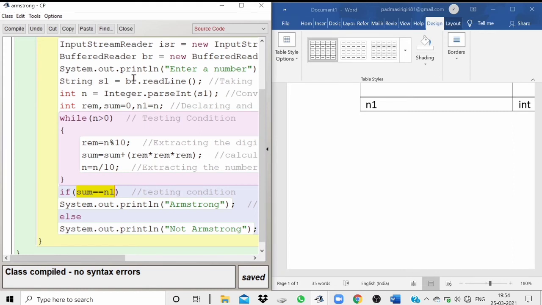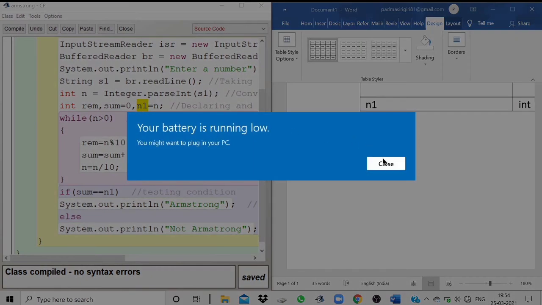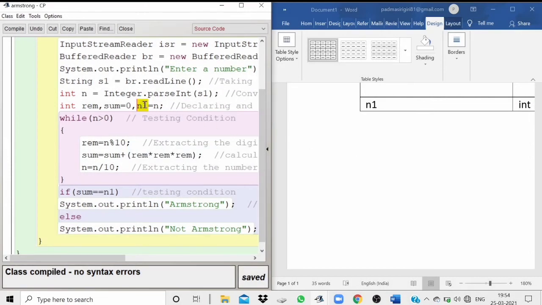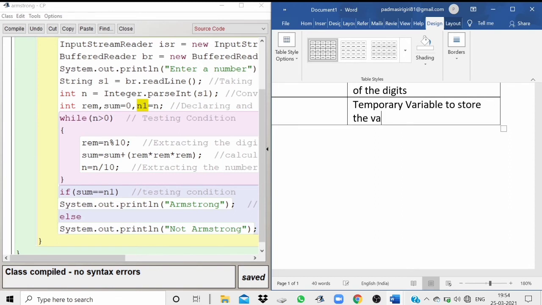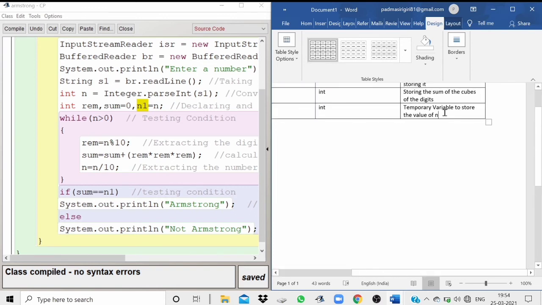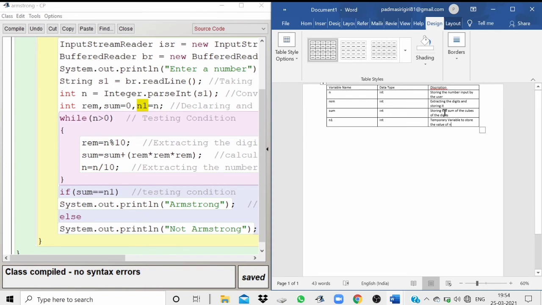So we are storing the value of n in a temporary variable, that is n1. So we'll be writing: temporary variable to store the value of n.